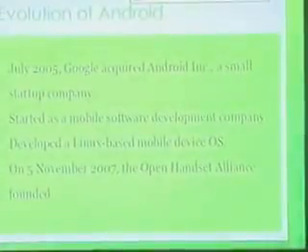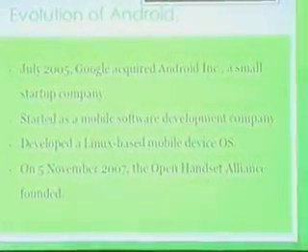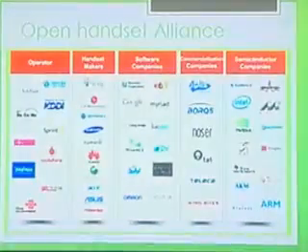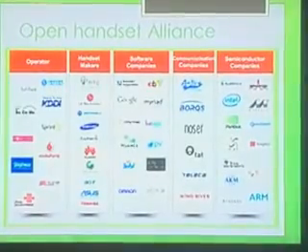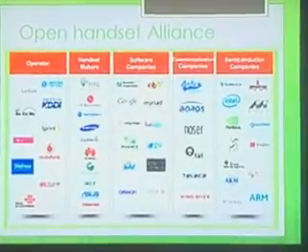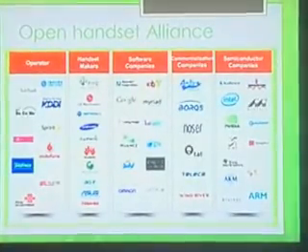In November 2007, an organization was created called the Open Handset Alliance. You can see a lot of big names in the picture: Samsung, Intel, Toshiba, Asus, Acer. A lot of electronics companies, and Google is also there.